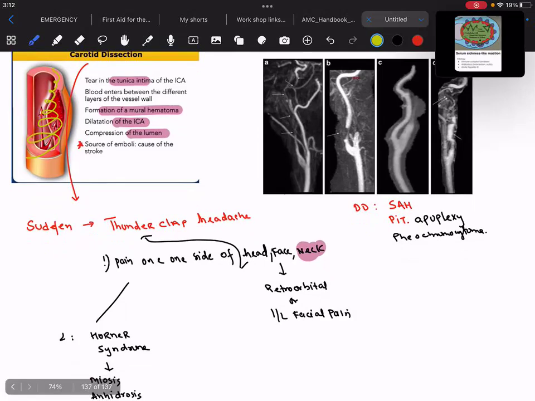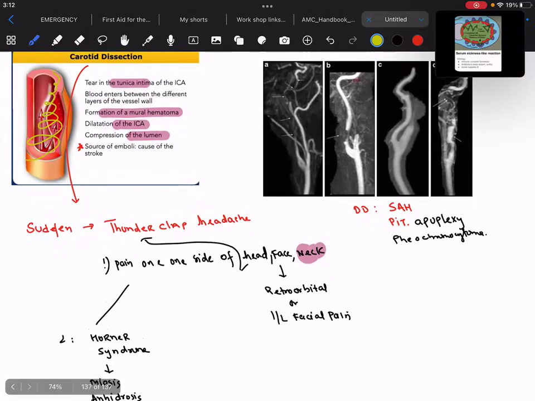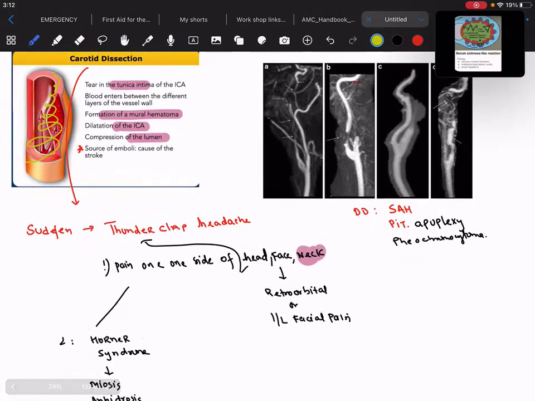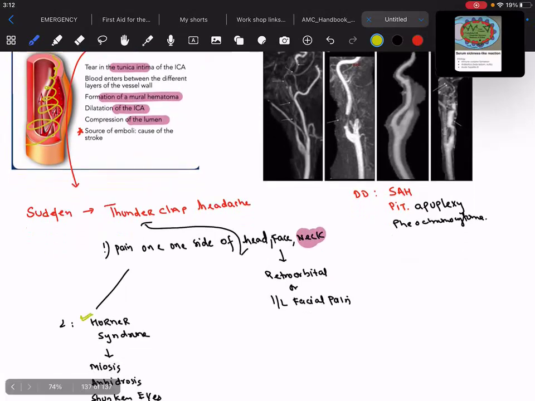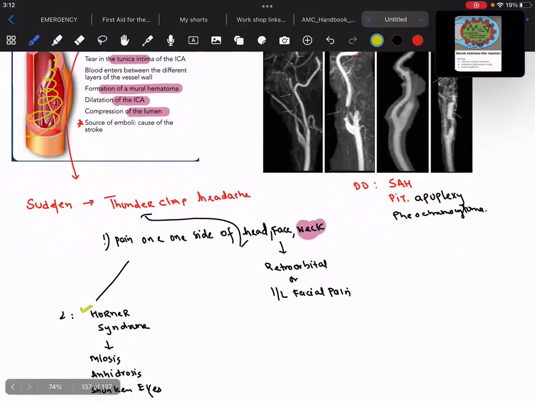When there is dissection of this, there is involvement of the sympathetic plexus also, and when the sympathetic plexus is involved, it results in Horner syndrome: miosis, anhidrosis, shrunken eyes. That's what you need to remember about Horner syndrome.